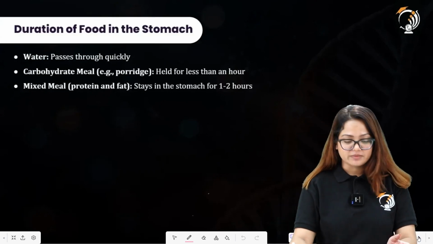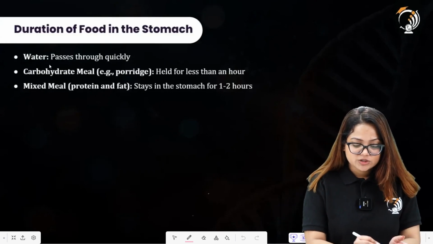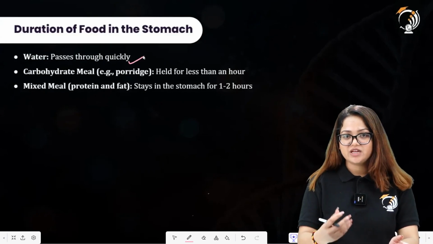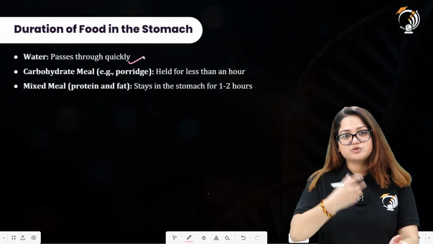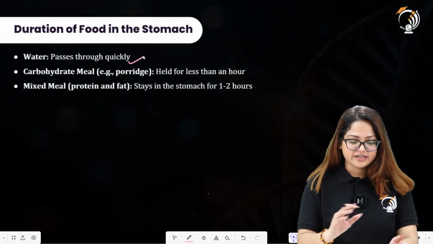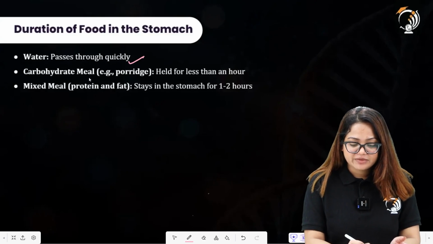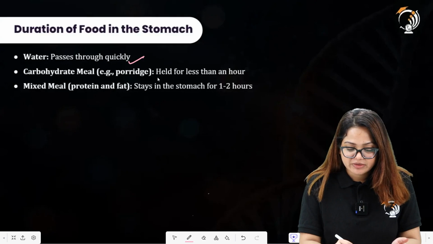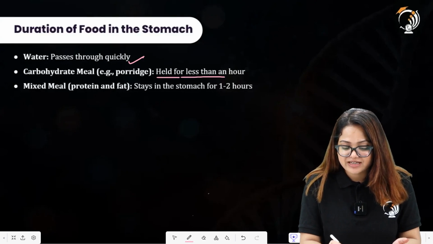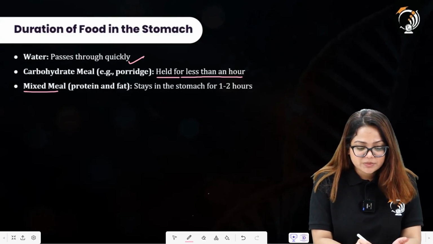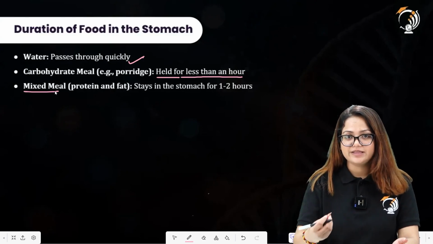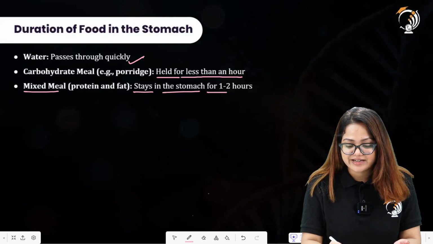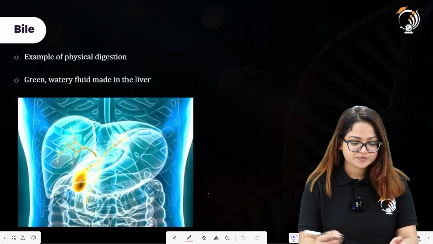Duration of food in the stomach. Water passes through the stomach quickly. So whenever we drink water, water is quickly absorbed from the stomach, directly absorbed. Carbohydrate meal: whenever we are having food that is rich in carbohydrate, it will be held in the stomach for less than 1 hour. Mixed meal: when protein, fat and carbohydrates are there, it stays in the stomach for at least 1 to 2 hours.